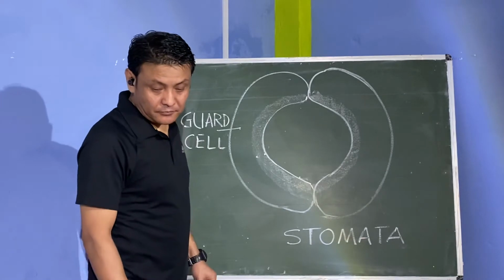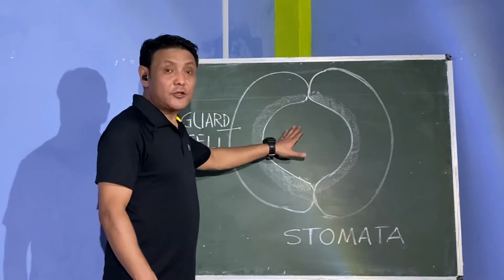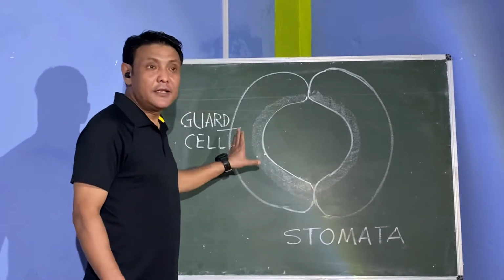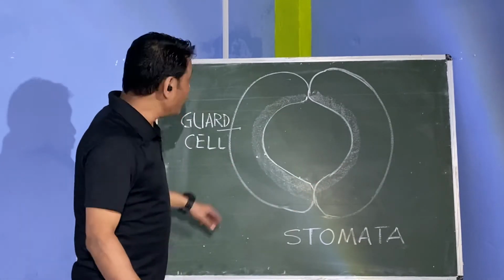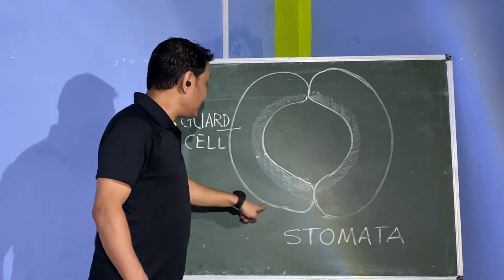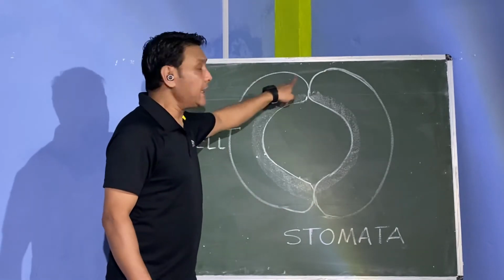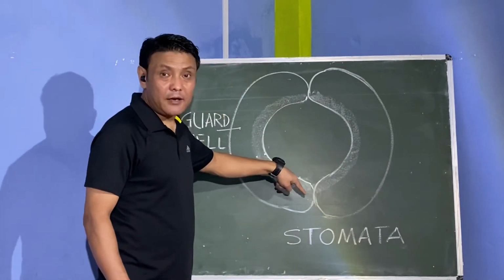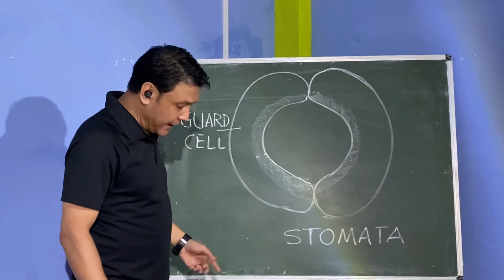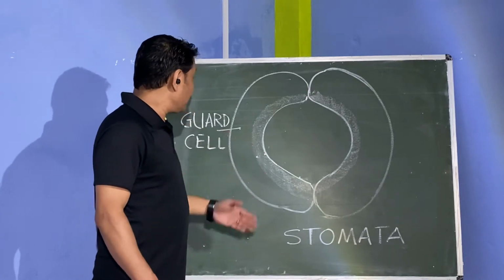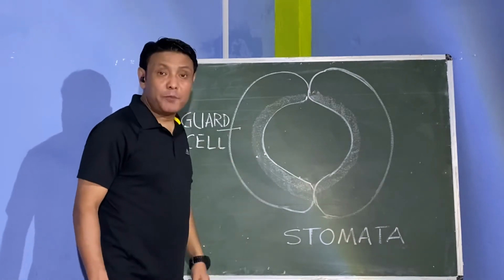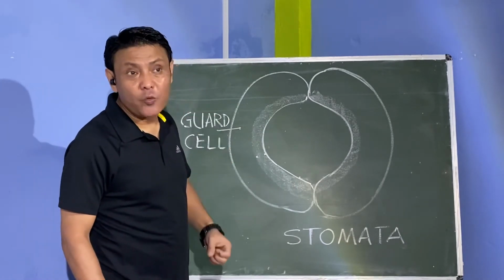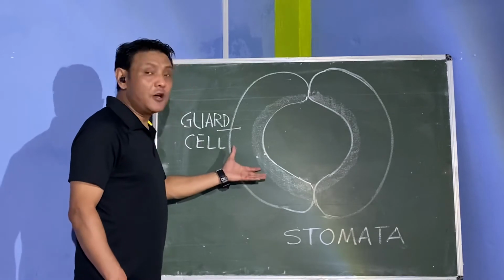So, how does the stomata open? Now, we know that we have guard cells. Can you see the bean-shaped structure? These are the guard cells. Now, the outer wall of the guard cell is thin, whereas you can see the inner wall of the guard cell is thick. Why is it so? For the stomata to open, the guard cells must be filled with water. It absorbs a lot of water.